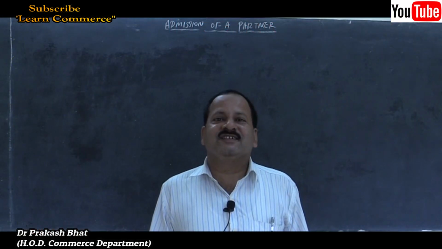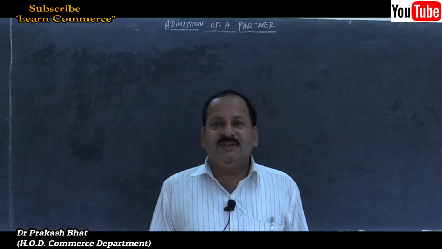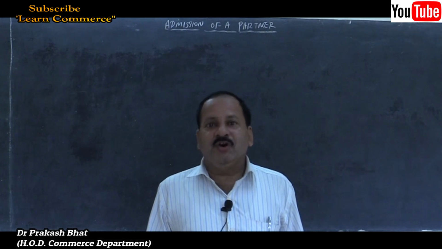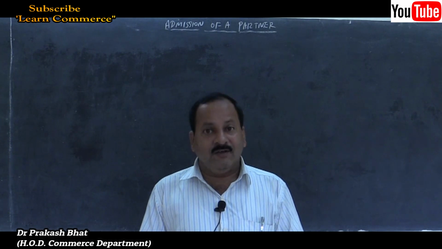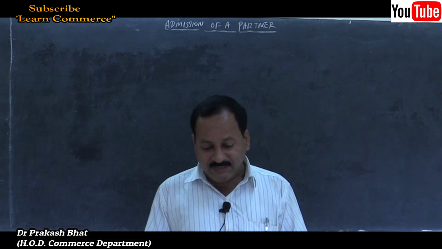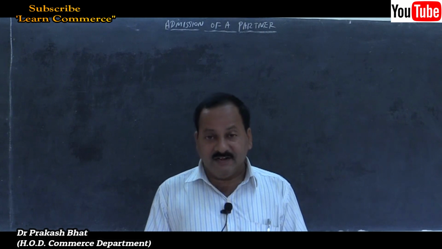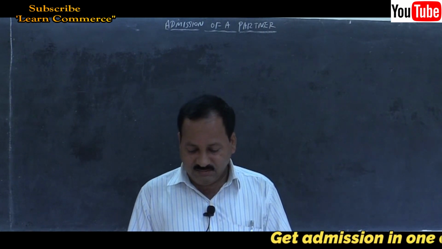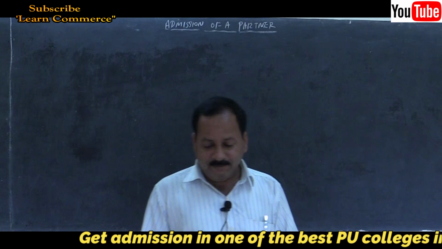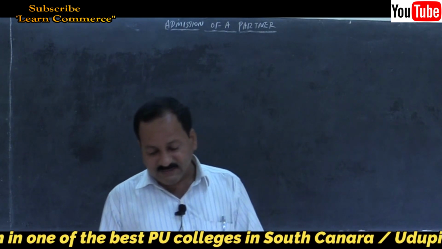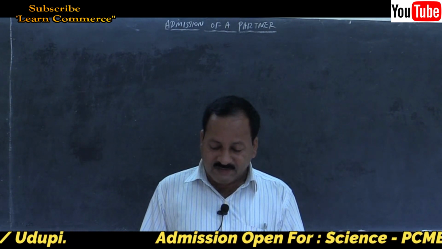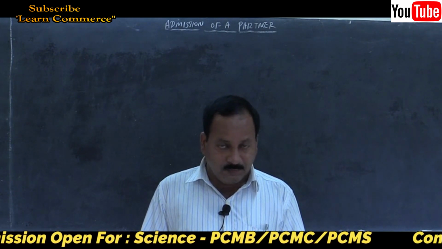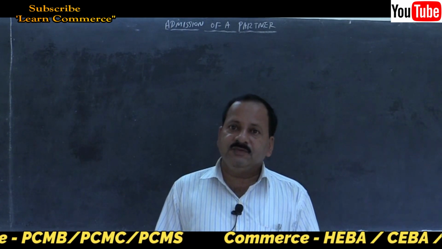Hello students, welcome to Accountancy second PU online classes. In the previous class, I have taken up the problem that is problem number 5, page number 37. A and B, old partners, and C, new partner. And there was the problem of goodwill withdrawn by the old partners. And we have prepared cash account also.